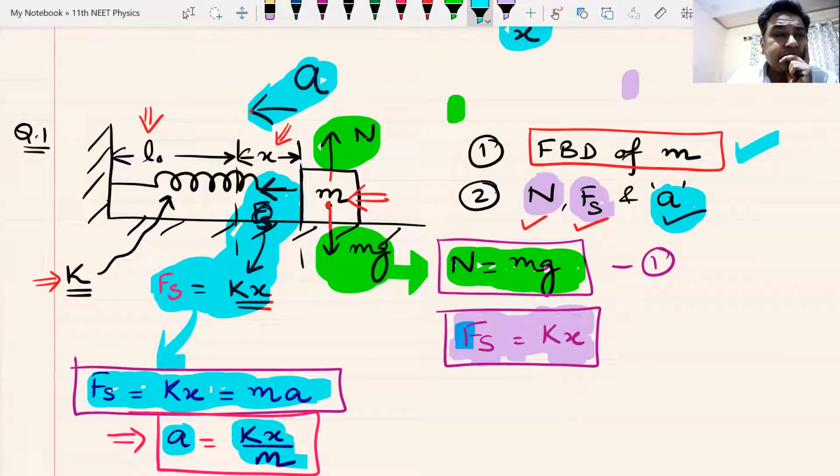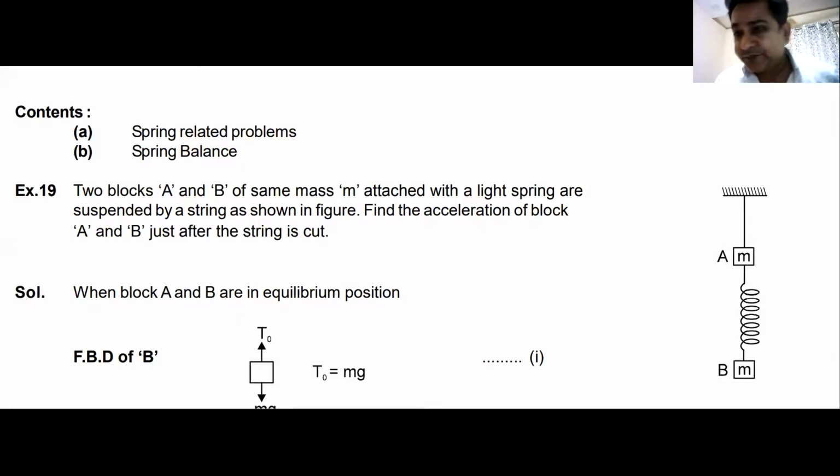Now let us move on to the next type of question over here. And the next type of question over here would be based on similar thing, but asked in a different way.